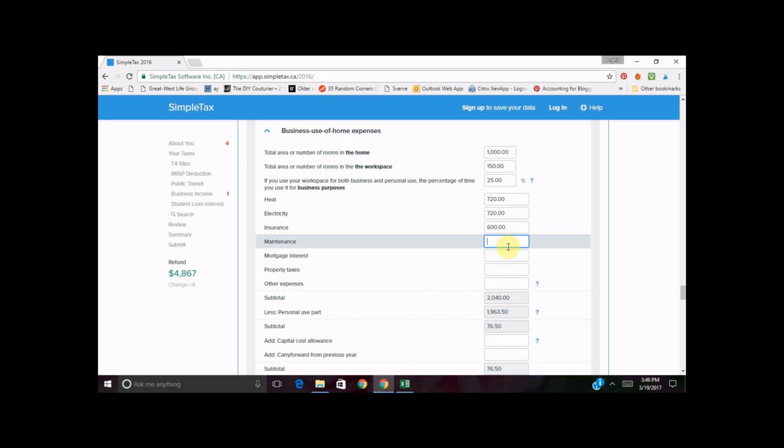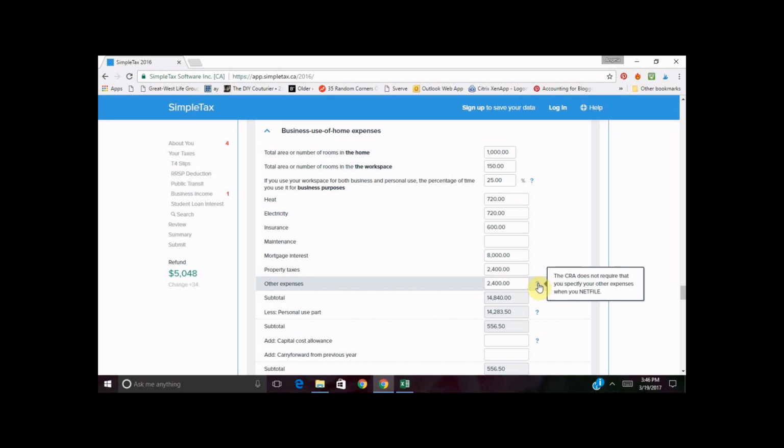So we're going to say that Sally's mortgage interest was $8,000 this year. She also has property taxes, and then her cell phone and internet is $200 a month. So we just enter everything in here. These little question marks are going to give you little tips. So when you net file, you don't need to list what these other expenses are line by line. If you mail your return in, you probably need to.